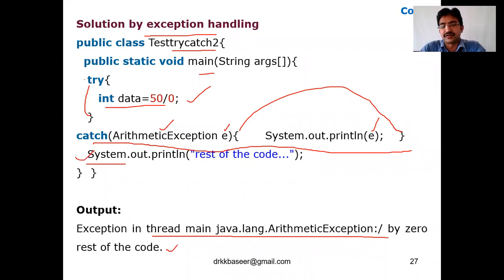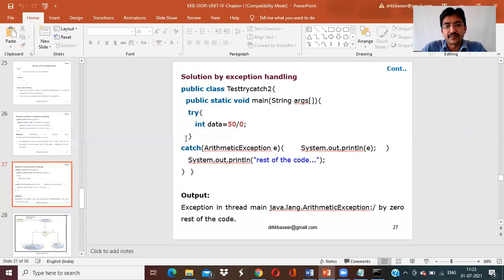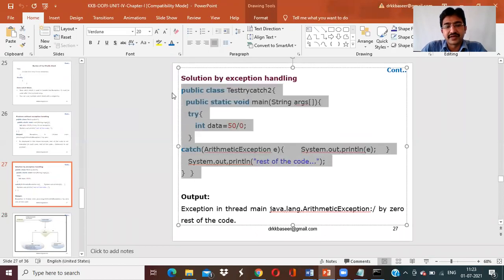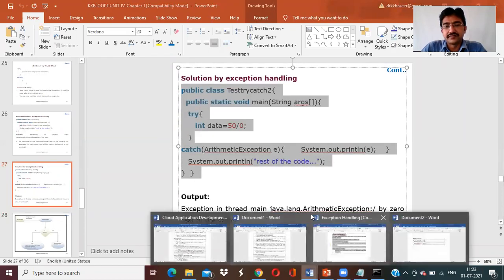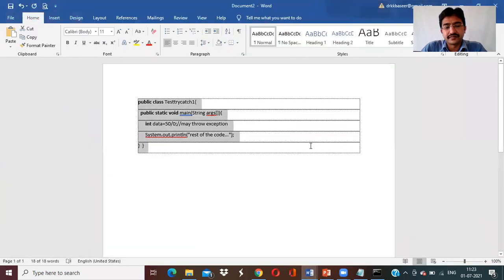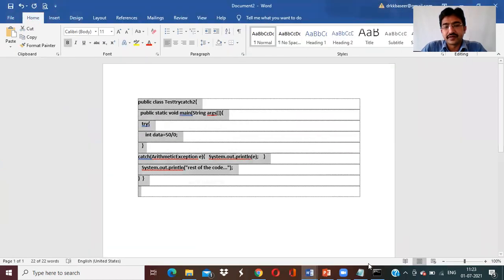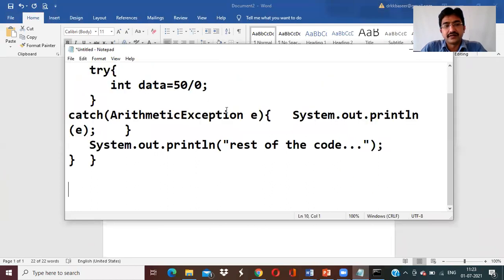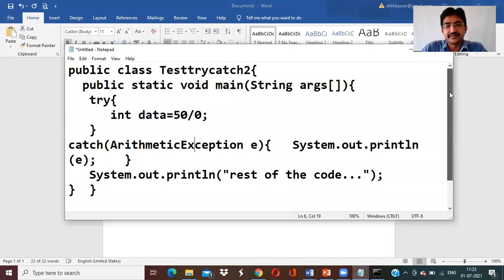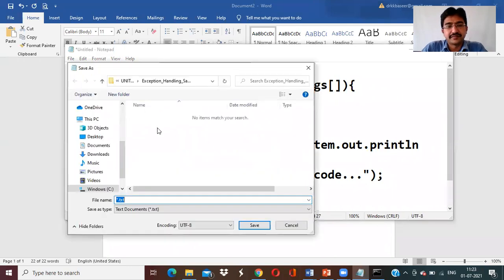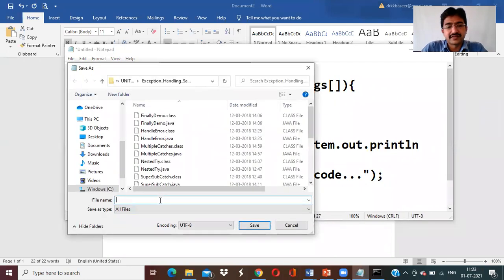So let me see that program also here. I am just taking this code and taking one more notepad. What is the name of the class here? This is the same code. Try catch. Save the program, all files, .java.